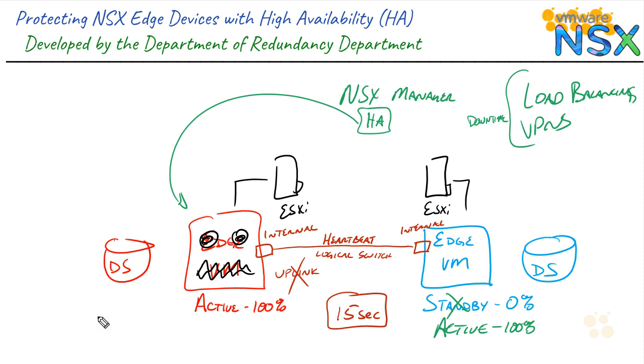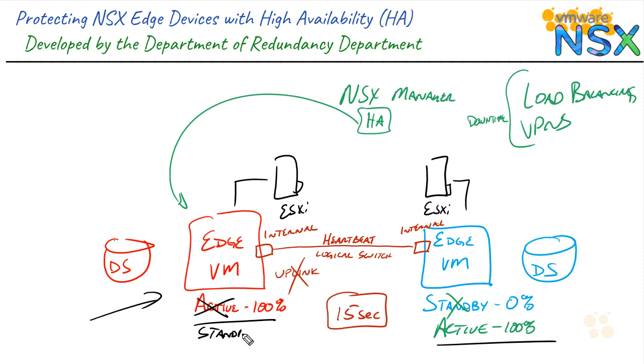The one thing you might be wondering is, hey, what's going to happen if I fix whatever it is that caused that initial active VM to go down, whether that was a problem at the data store level or at the host level or something in the processing of the VM, whatever it might have been. What happens when I resolve the issue? Well, can we have two active nodes? No way, Jose. So the formerly active node comes online, but is now in the standby state, checking over that heartbeat network to validate that the active node is up and running. And if for some reason that active node should fail for 15 seconds, then it's ready to jump back in and become the active node.